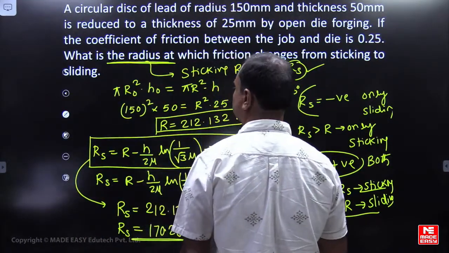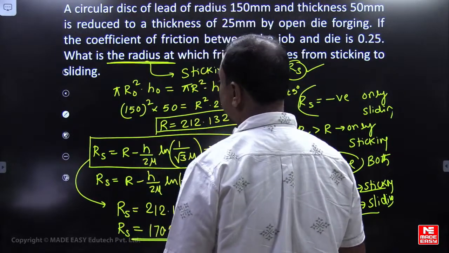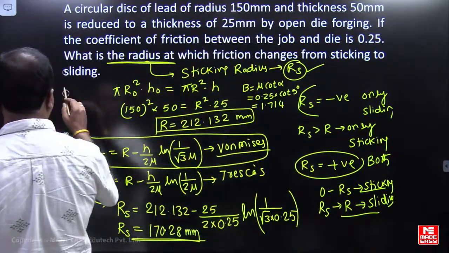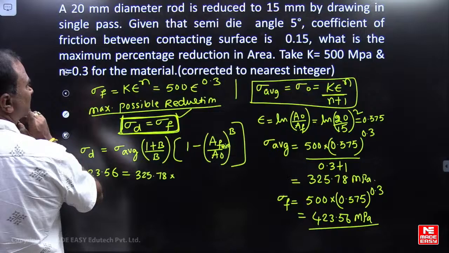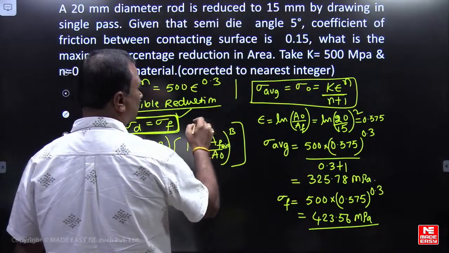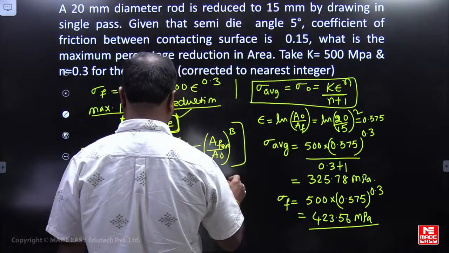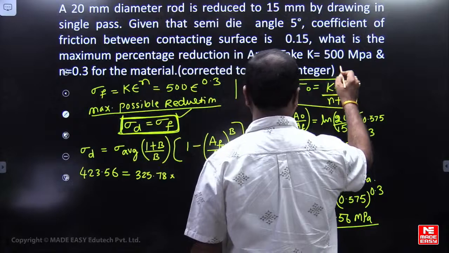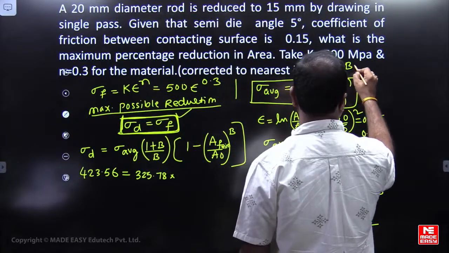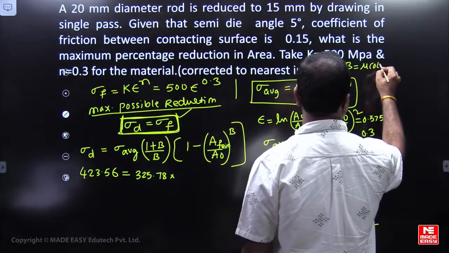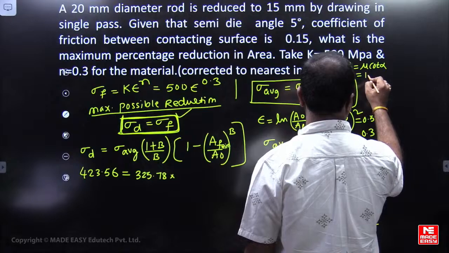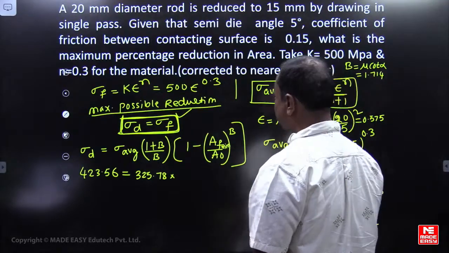So B equals mu cot alpha, friends, which is 1.714.